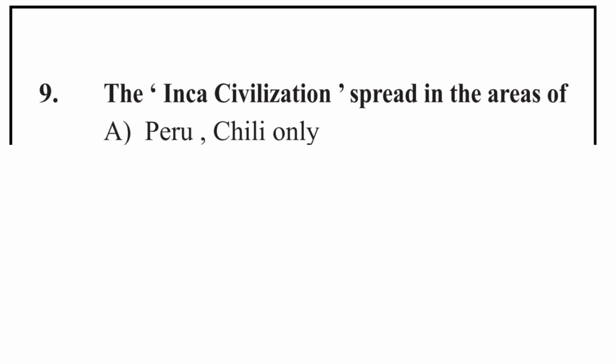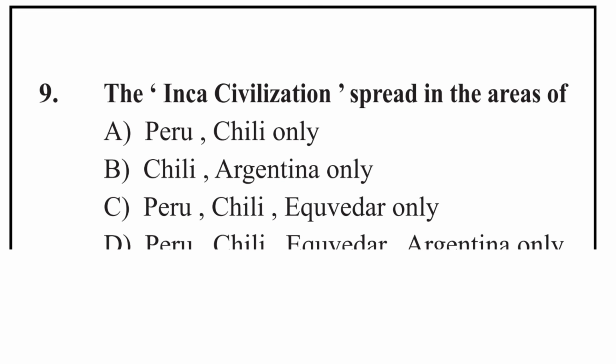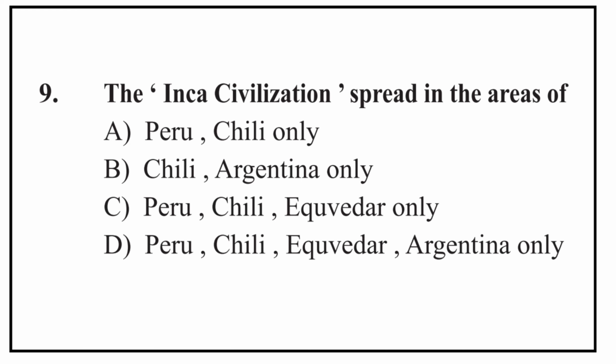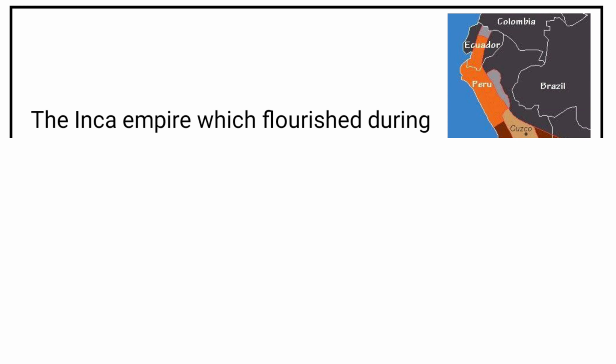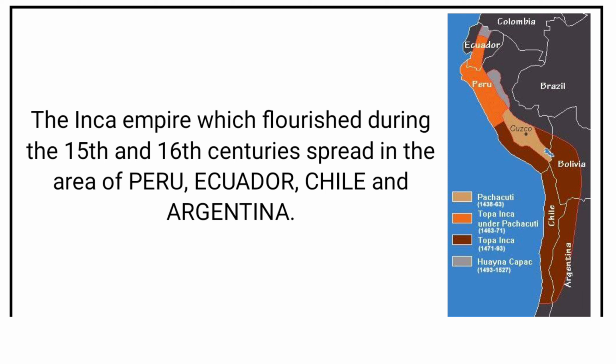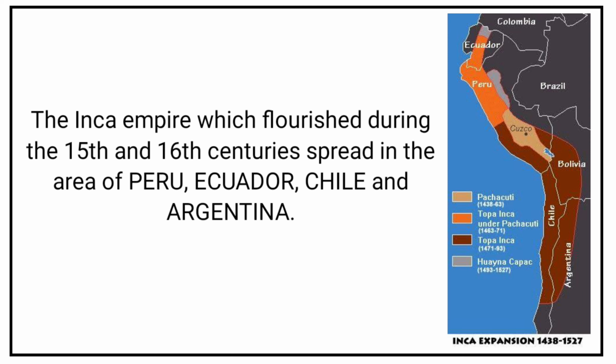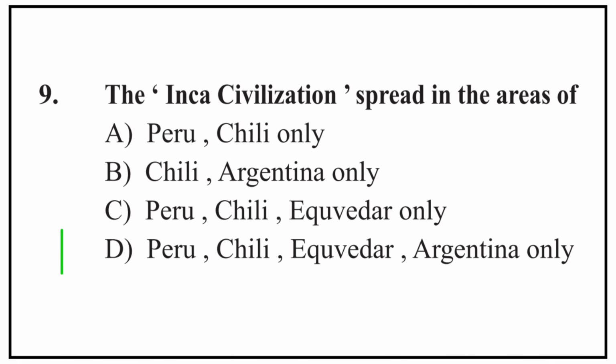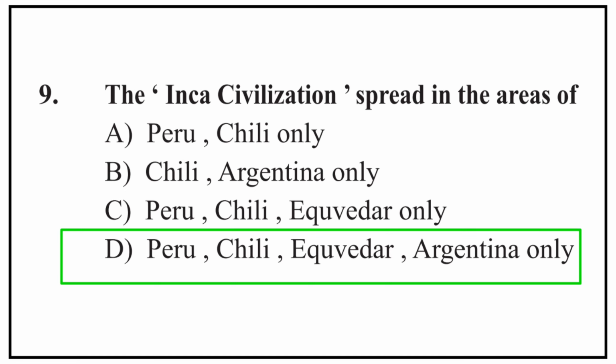The Inca civilization spread in the areas of, options are Peru, Chile only; Chile, Argentina only; Peru, Chile, Ecuador; Peru, Chile, Ecuador, Argentina. See the map. The Inca Empire, which flourished during the 15th and 16th centuries, spread in the area of Peru, Ecuador, Chile, and Argentina. Our right option is D, Peru, Ecuador, Chile, Argentina.